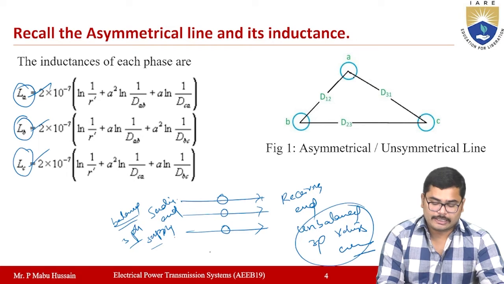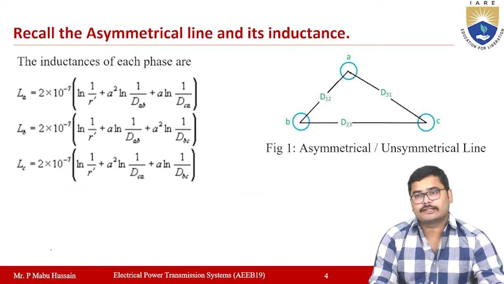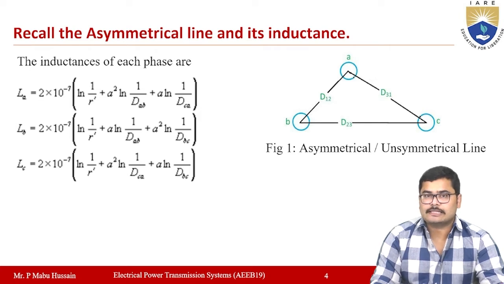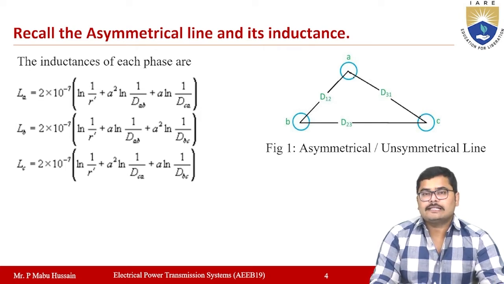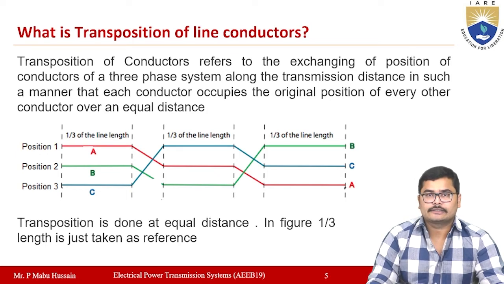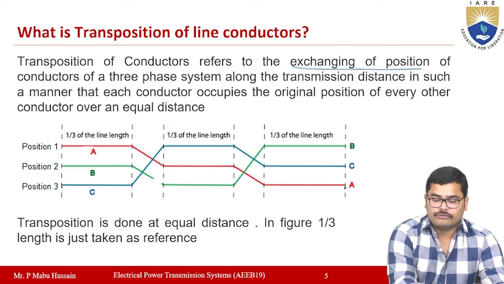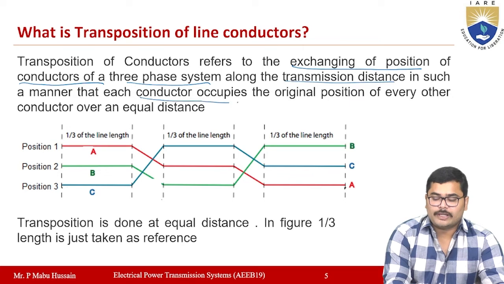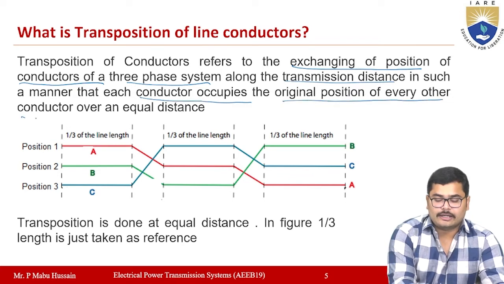This can be done by using the transposition of conductors. By transposition of conductors, you can make the average inductance for each phase the same, so that you will get balanced voltage at the receiving end. So what do we mean by transposition of line conductors? Transposition of conductors is exchanging the position of conductors in a 3-phase system along the transmission distance in such a way that each conductor will occupy the original position of every other conductor over